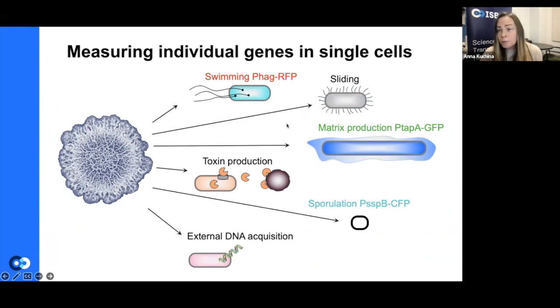And so, for example, what we can do is take the gene that makes the flagella, let's say, right, this HAG gene, and couple it to a red fluorescent protein. And then we take, for example, the gene that we know is responsible for the production of one of the components for the extracellular matrix and couple it to the green fluorescent reporter and so on. And then we can also, for example, see the sporulation gene coupled to a blue or cyan here, CFP, cyan fluorescent protein. And so then we can put this biofilm under the microscope.